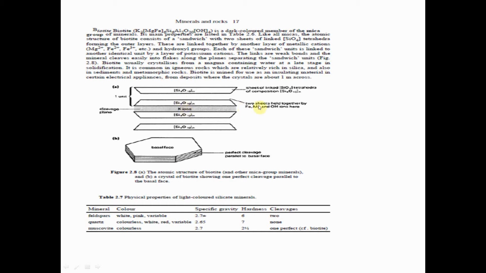This layer of magnesium, iron and hydroxyl is connected to each other, then the layers are in parallel plates. The potassium cation is present there, this is the cleavage plane, this is the basal face. Perfect cleavage is parallel to the basal face because all the layers are laid onto each other.